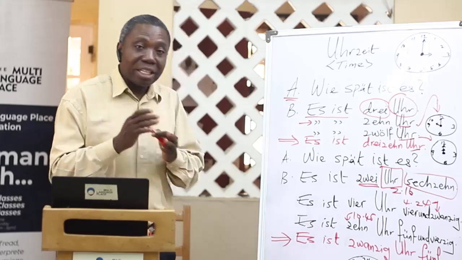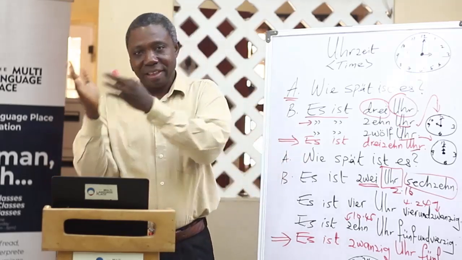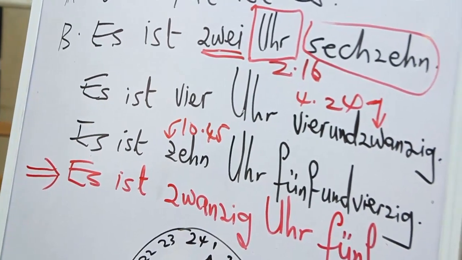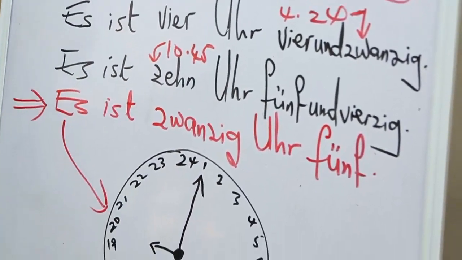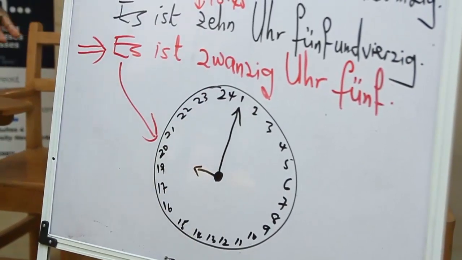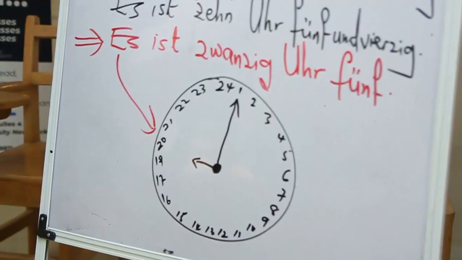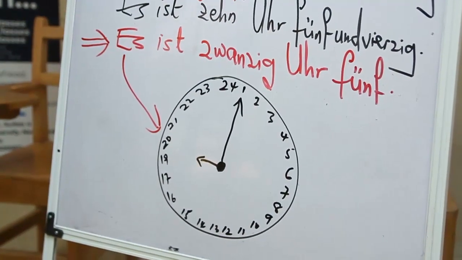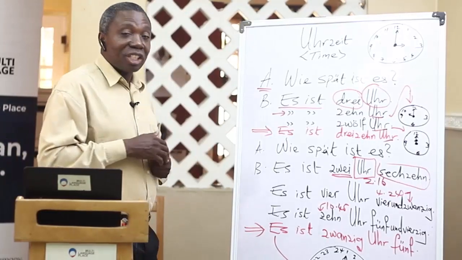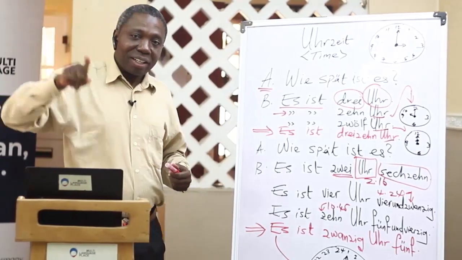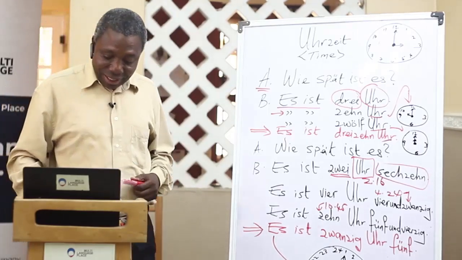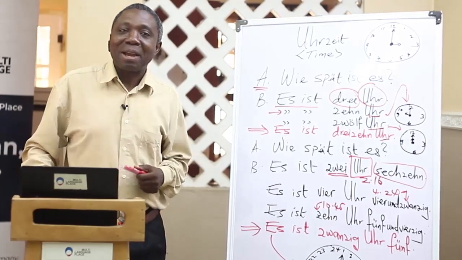Then we want to use the usual one, military time in Germany. What I mean by that is, it is no more in the morning, it's now in the afternoon. So we have it here: es ist 20 Uhr 5. We have the example here. Es ist 20 Uhr 5. It is 20 hours and 5 minutes after 20 hours. We say it in English, 5 minutes past 8 PM, but in German, military time is used and you count from 1 to 24. Let's note that very well as we go on to the next phase of the timing. See you soon.